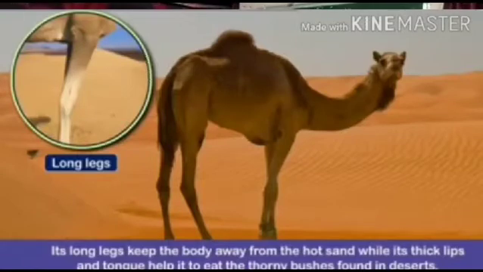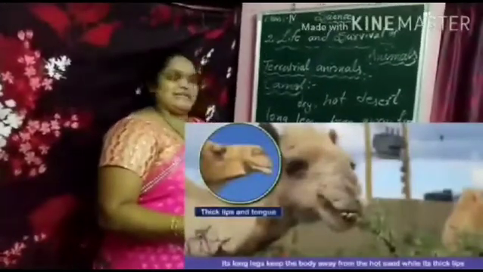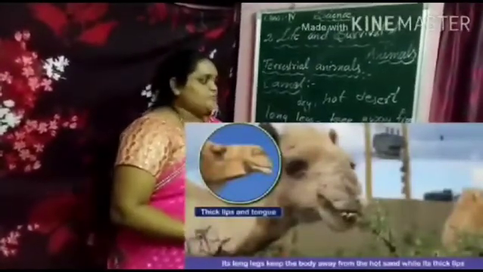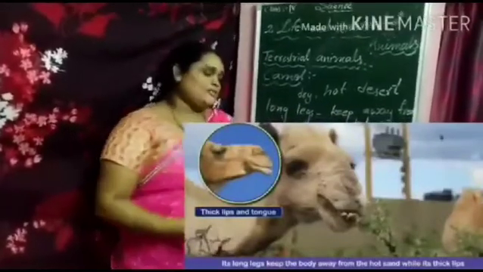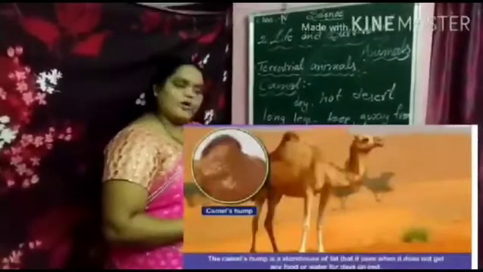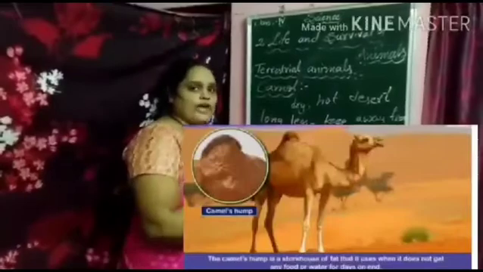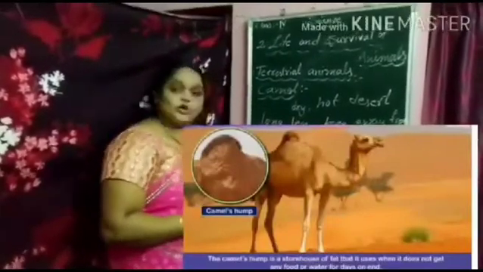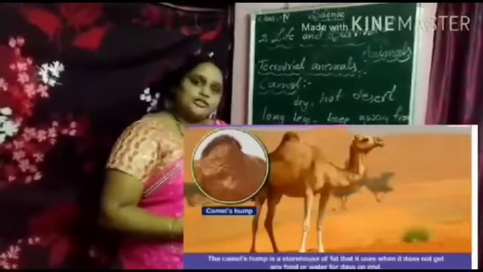Then the camel has very thick lips and tongue. These thick lips and tongue help the camel to eat thorny bushes in the desert. Now the camel has a hump on its body. This hump is called the storehouse of fat. The camel can use this fat when it doesn't get any water and food.